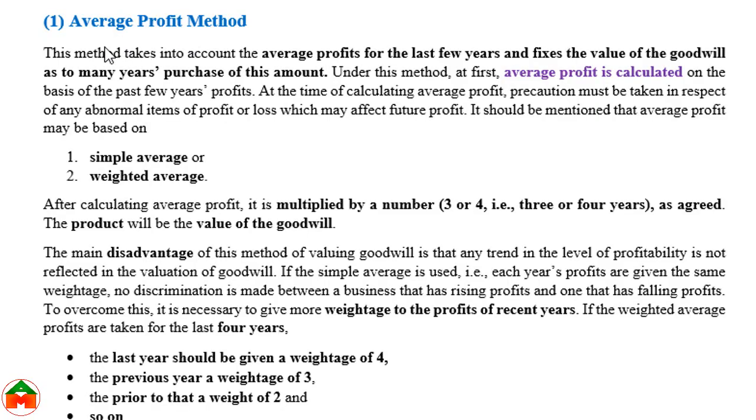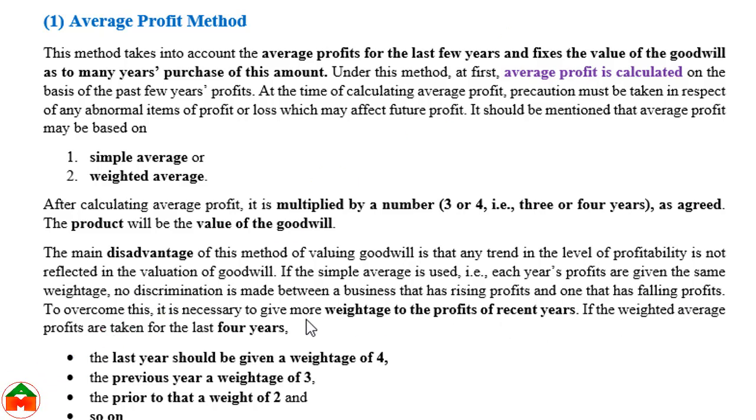We can calculate the goodwill under average profit by the following two bases: simple average and weighted average. The simple average method has some disadvantages because in it we provide equal weight to the profits of every year, but in that case no discrimination is made between a business that has rising profits and another business which has falling profits.